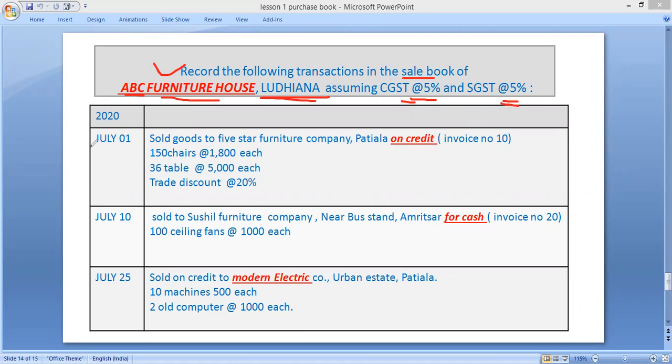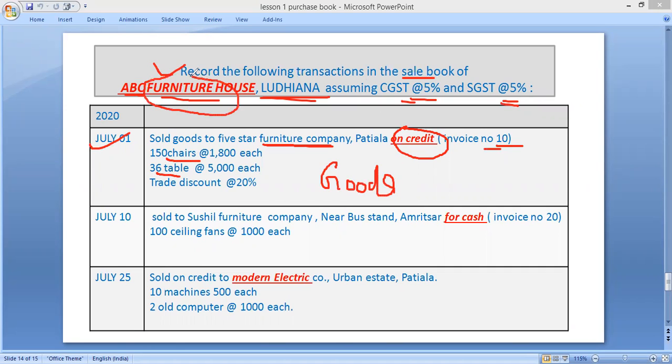Okay. Now, first of all, you have to check the first entry. Sold goods to 5-star Furniture Company. Goods have been sold. On which basis? Credit basis. Invoice number is given as 10. Now, what has been sold? 150 chairs, 36 tables. First of all, check whether it is goods or not. It's goods because what kind of business is he doing?